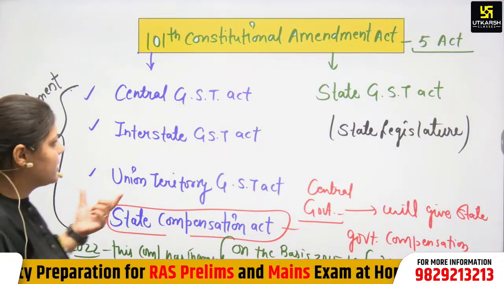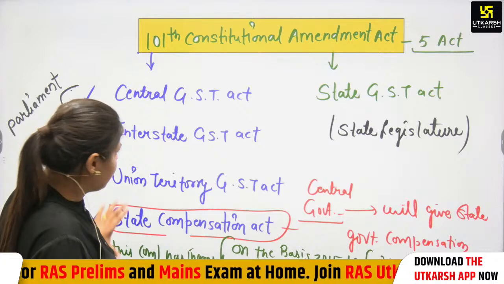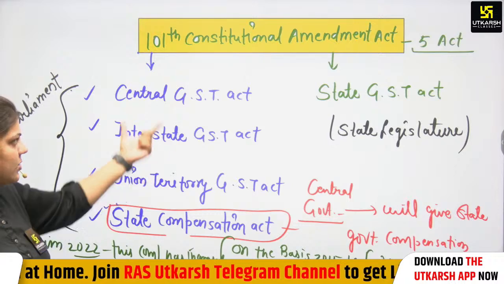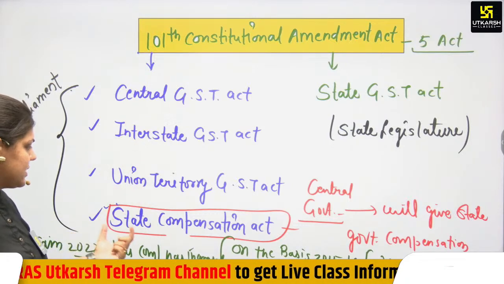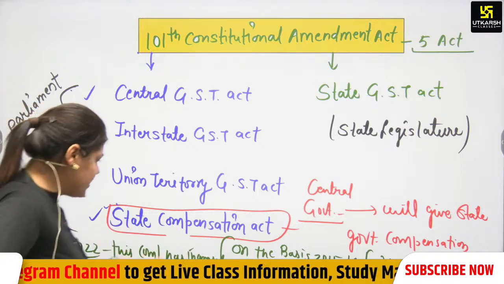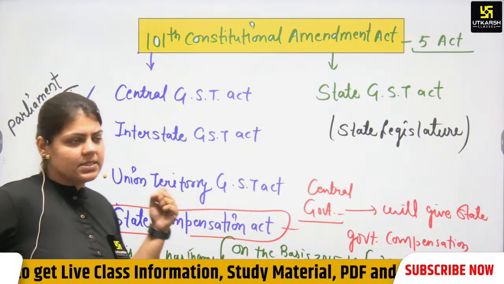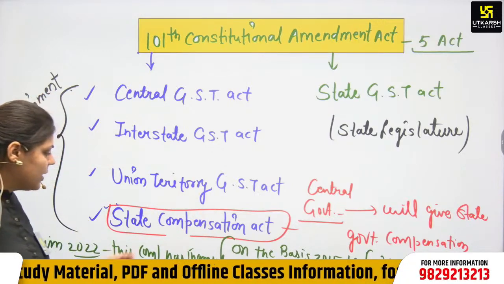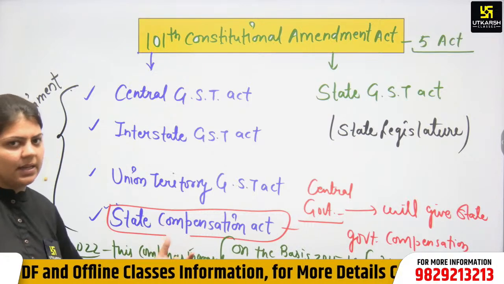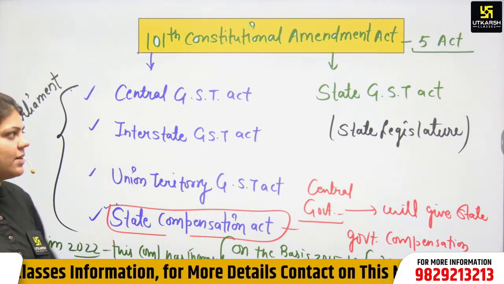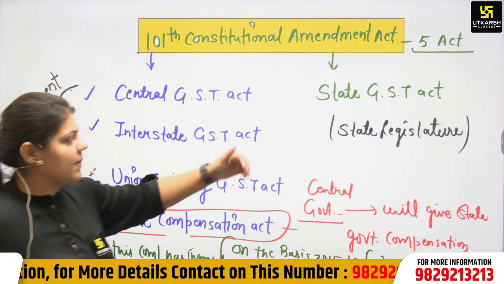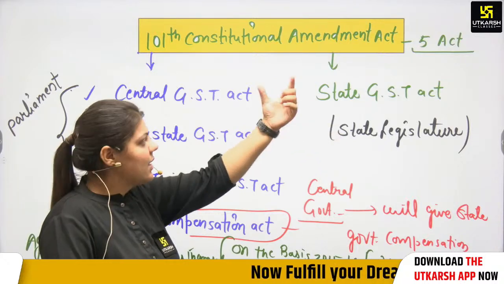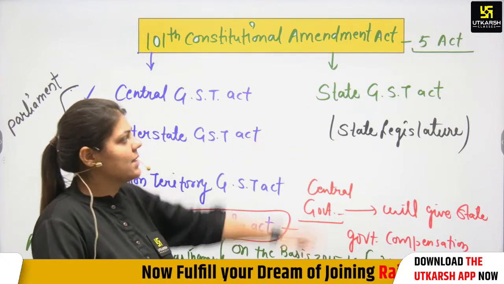Then the 5 GST Acts were passed, 4 in Parliament and 1 in the state legislatures: Central GST, that is CGST, IGST, UTGST, and then the State Compensation Act. The Compensation Act takes the 2015-16 financial year as the basis of compensation, and in 2022 it was extended for another 5 years. Then the State GST Act was passed. It was implemented in place of sales tax. State sales tax is known as State GST.